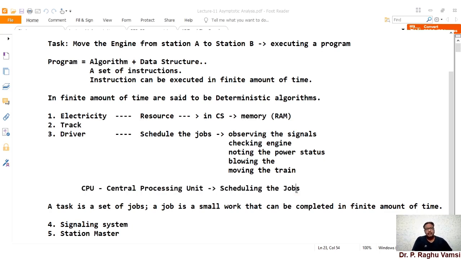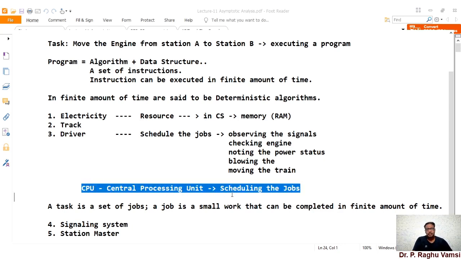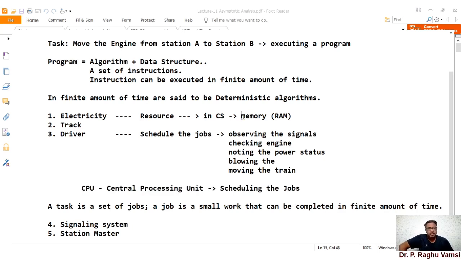So the CPU is becoming faster; the capability of the CPU is increasing day by day. But even though the CPU is very fast, it is not infinitely fast, and even though memory is cheap, it is not free.